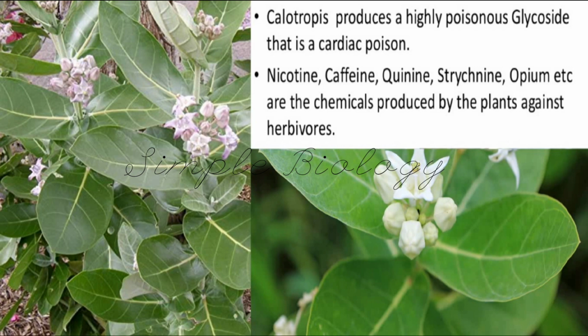Likewise, nicotine, caffeine, quinine, opium, all these things, whatever chemical is produced by the plant which we are extracting as a drug, are some of the chemicals produced by the plant to protect themselves against herbivores. So this is how the interaction of predators and prey is there on earth.